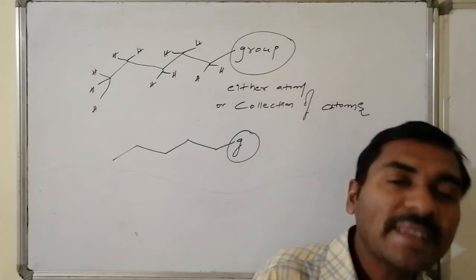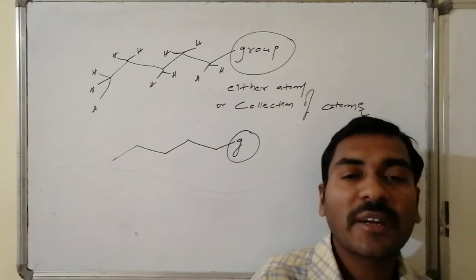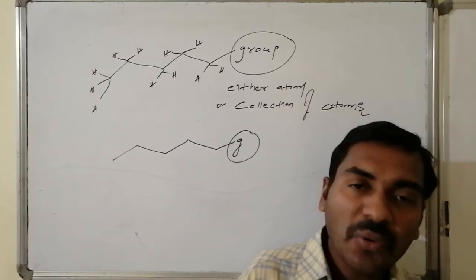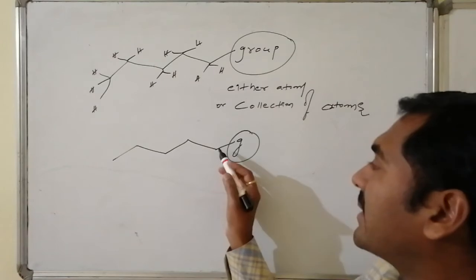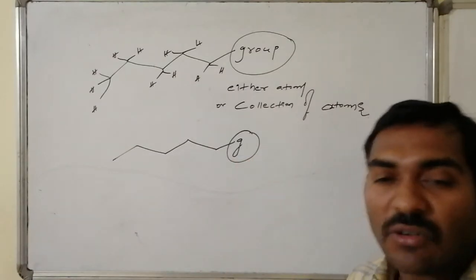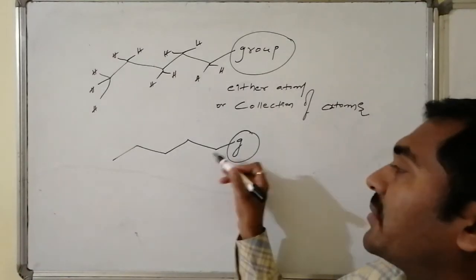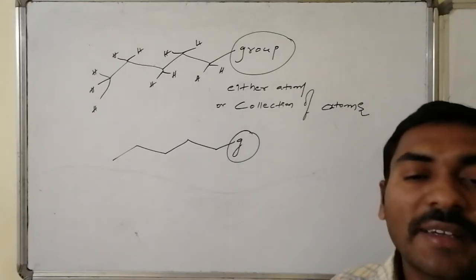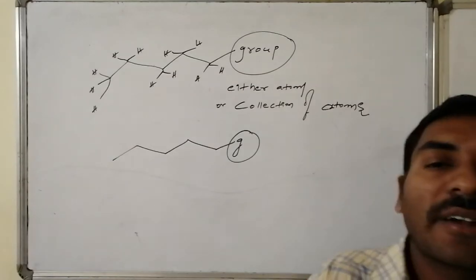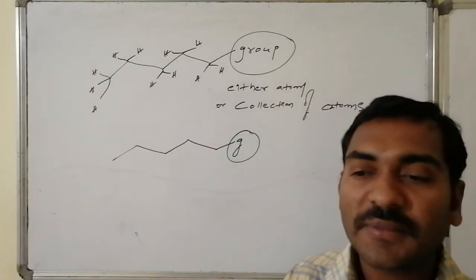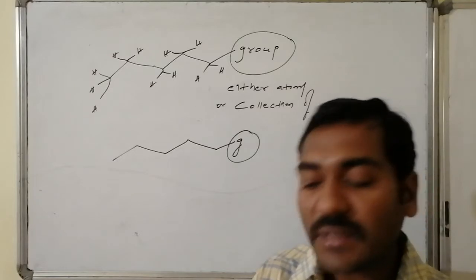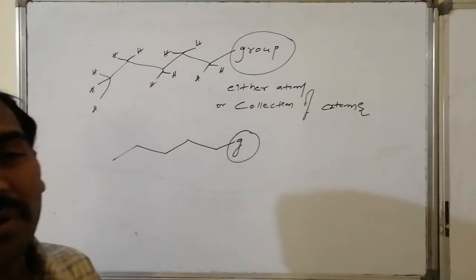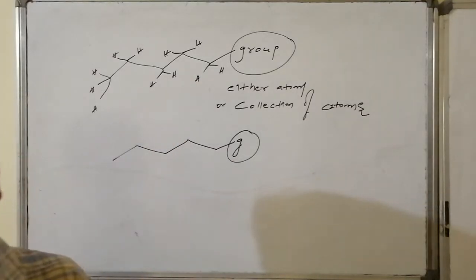Due to this replacement, that group may become a more electronegative atom. As a whole, what happens is the sigma bond electron density of the carbon and the group is not present as it is if it is hydrogen. In the same way, the carbon and the group related sharing of electron density in the form of sigma bond is not present as before. It can be present in two varieties of ways. Whatever may be the way, maybe the group is more electronegative, maybe the group is less electronegative, no issue.